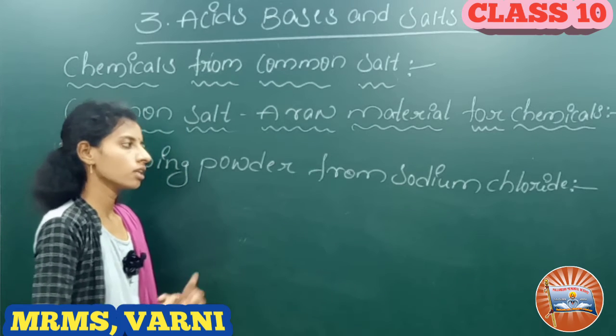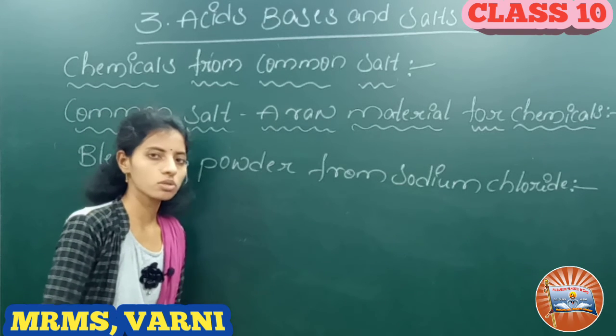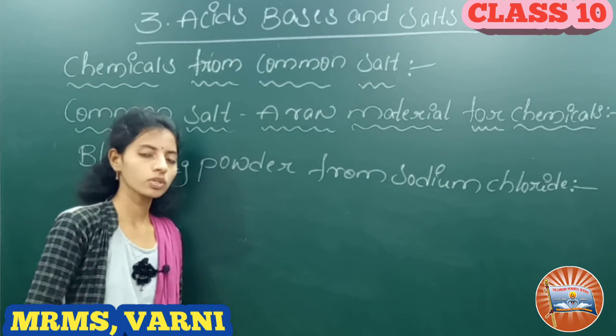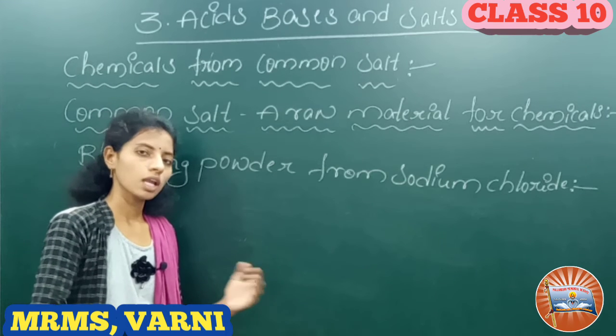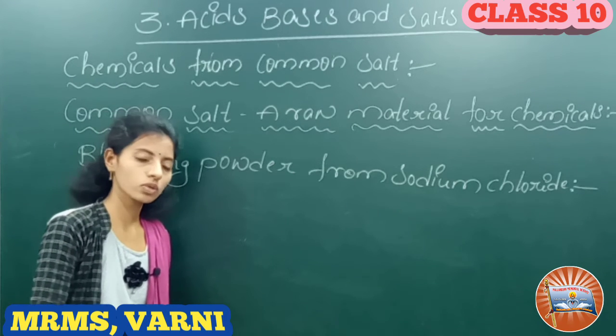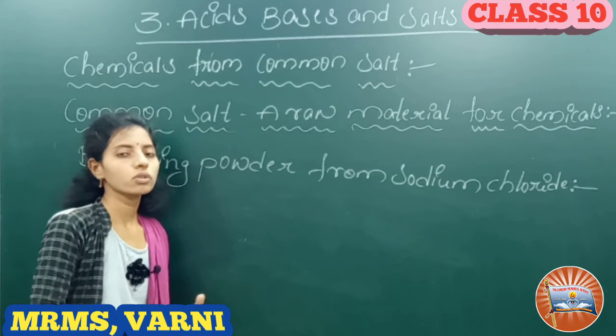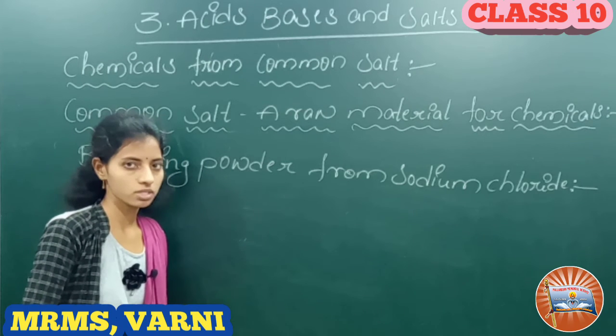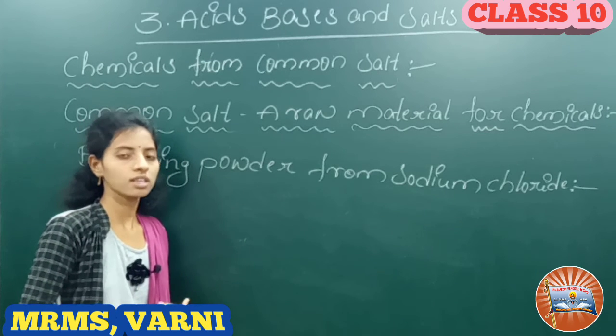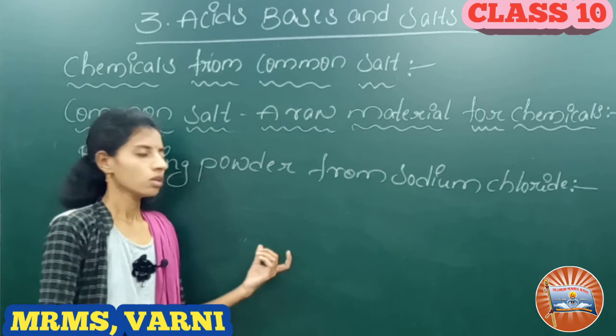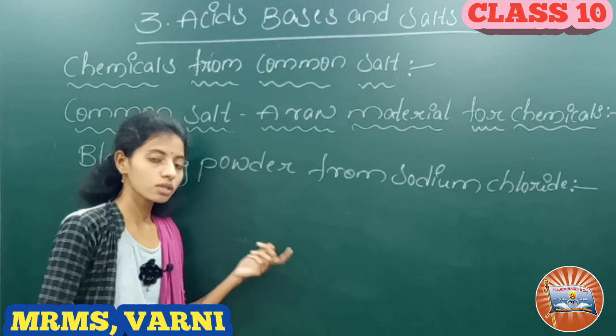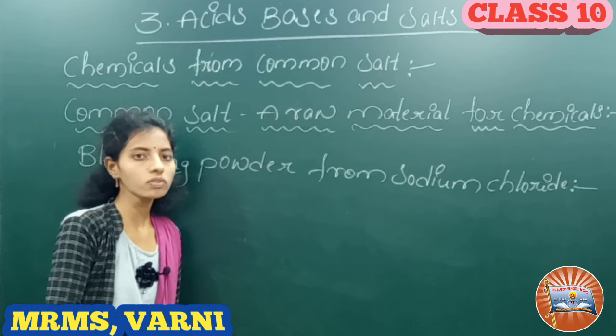So there the chlorine gas is produced from that solution. In the electrolysis of aqueous sodium chloride, chlorine gas is released. The chlorine gas is used for manufacturing bleaching powder.